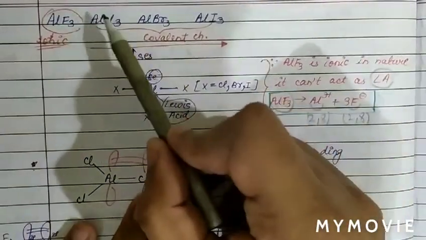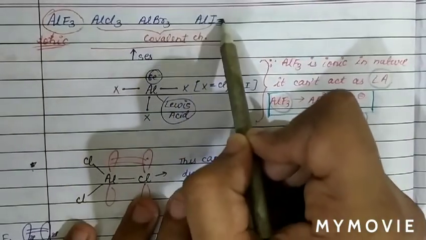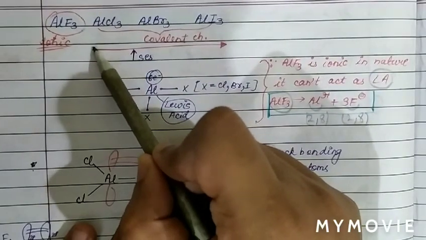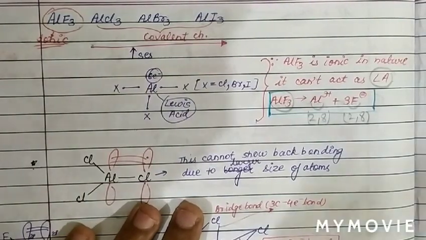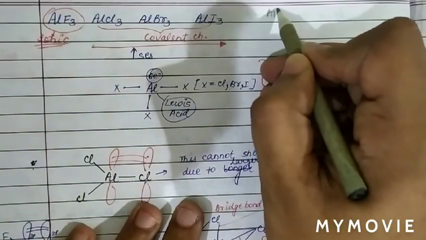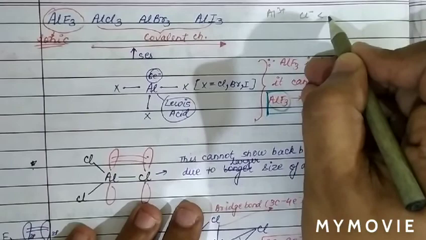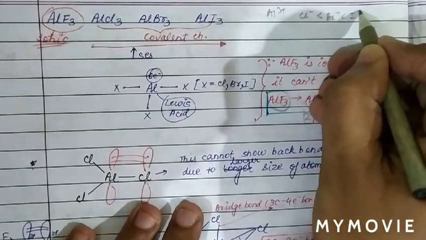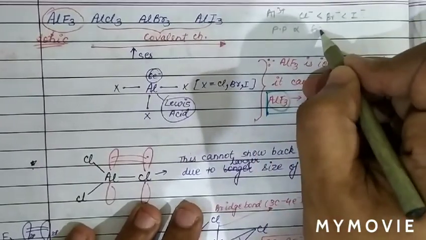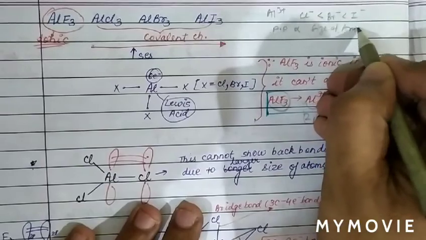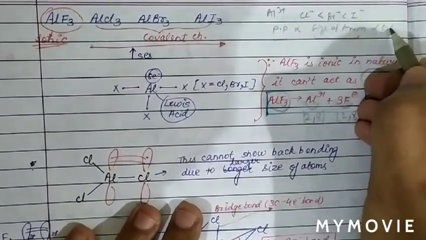While the other compounds of aluminium, trihalides like AlCl3, AlBr3 and AlI3, the increase in covalent nature from AlCl3 to AlI3 will be discussed on the basis of Fajans rule. As we can see, the cationic part is the same, Al3+, while the size of the anion increases: Cl-, Br- and I-. And we know polarizing power is proportional to the size of the anion. Greater the size of the anion, greater is the polarizing power, so greater is the covalent character.